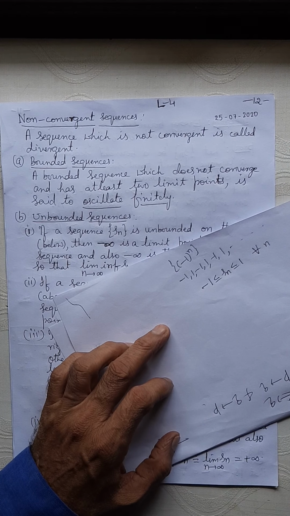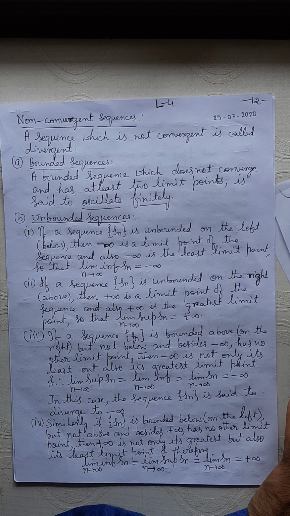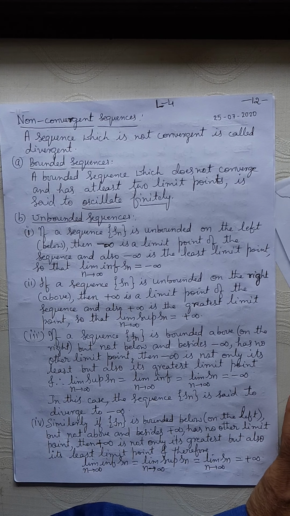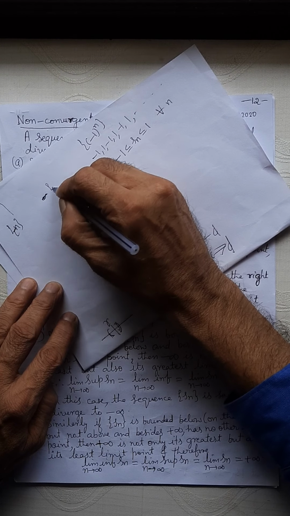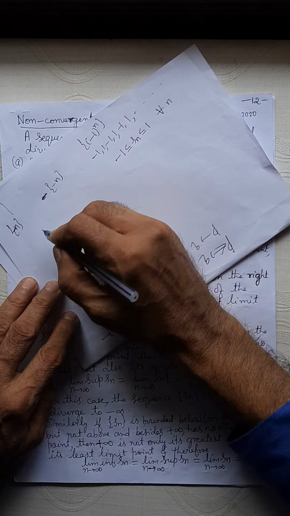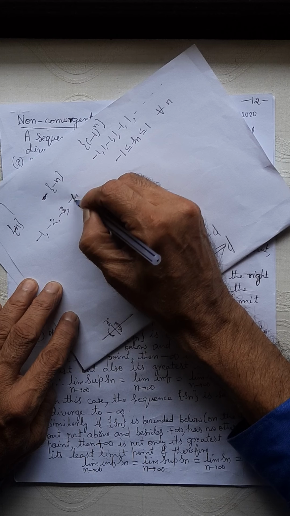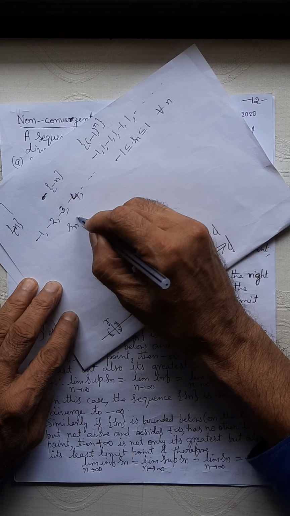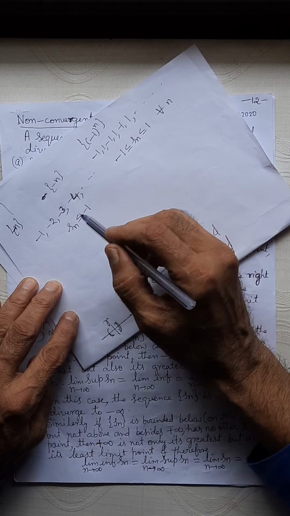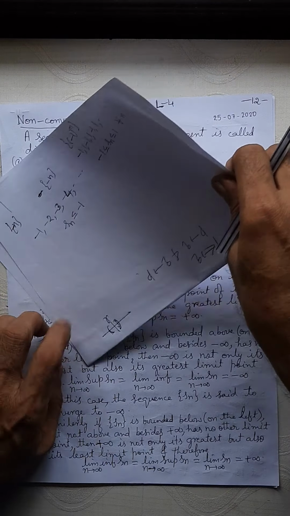Okay, fine. Unbounded sequence, look. If a sequence Sn is unbounded on the left, you take the sequence of natural numbers, right? Take minus n. If you take the sequence minus n, what is the first value? Minus 1, and then minus 2, minus 3, minus 4, etc. So every term of the sequence is less than or equal to minus 1. It is not bounded below.